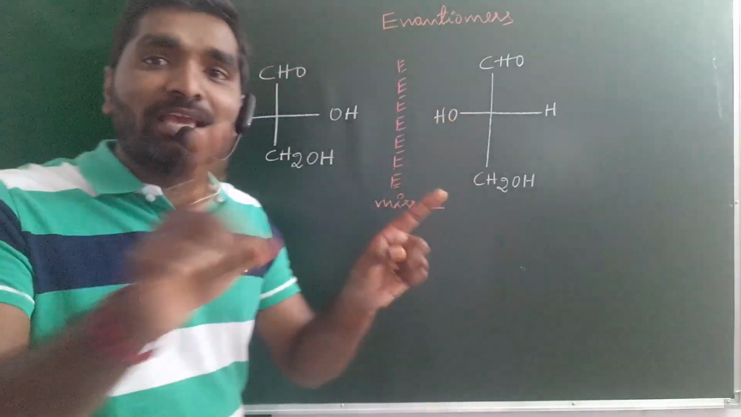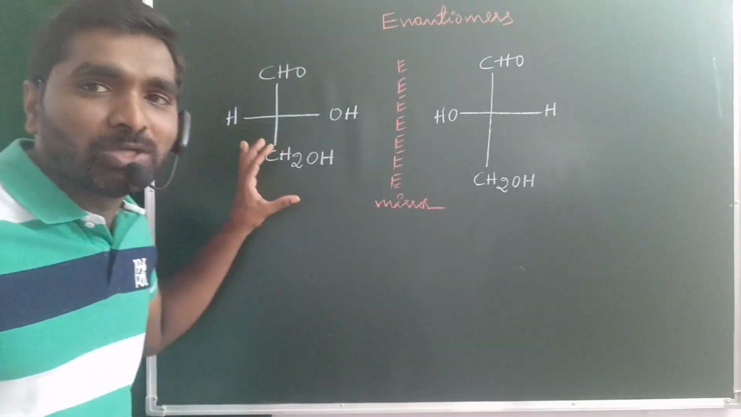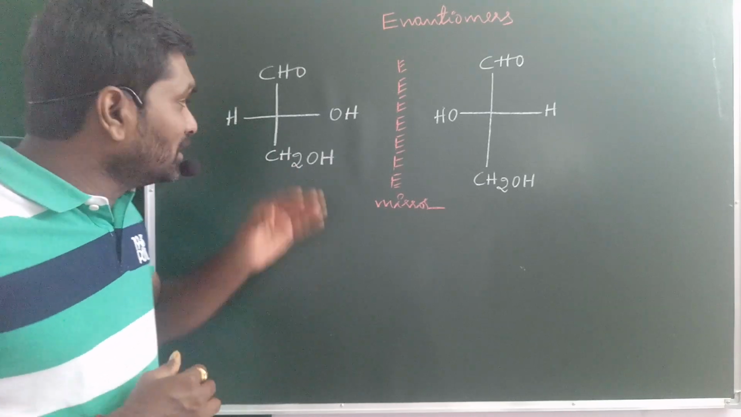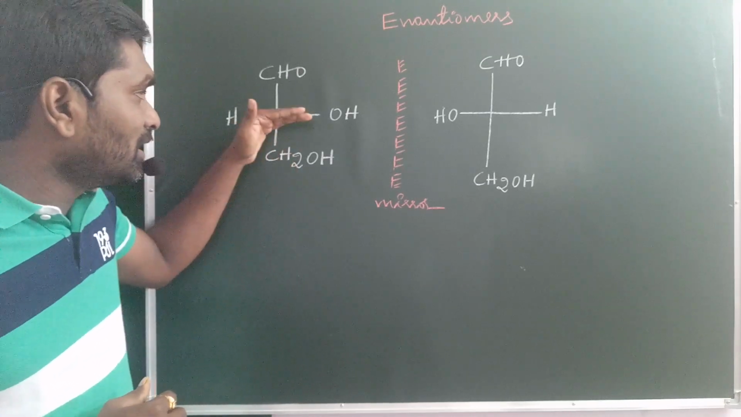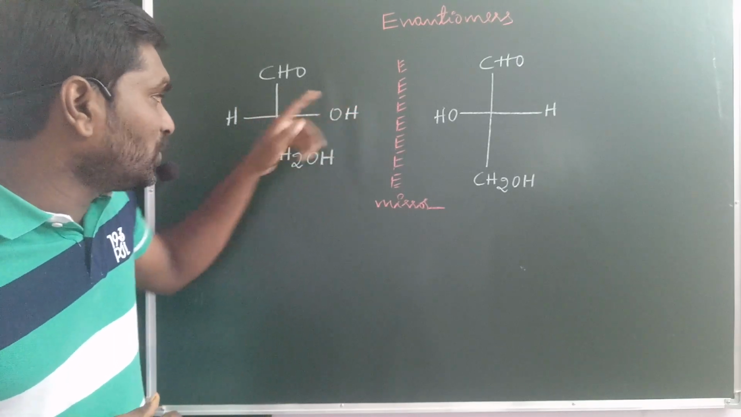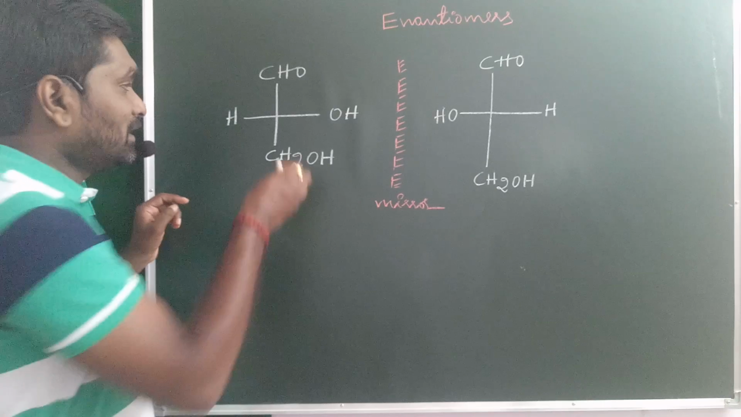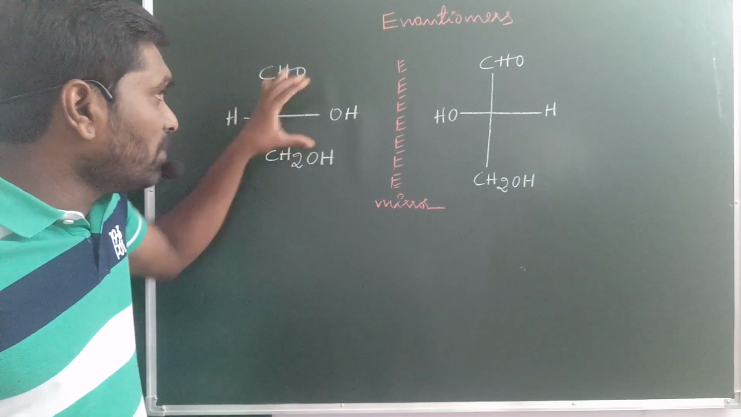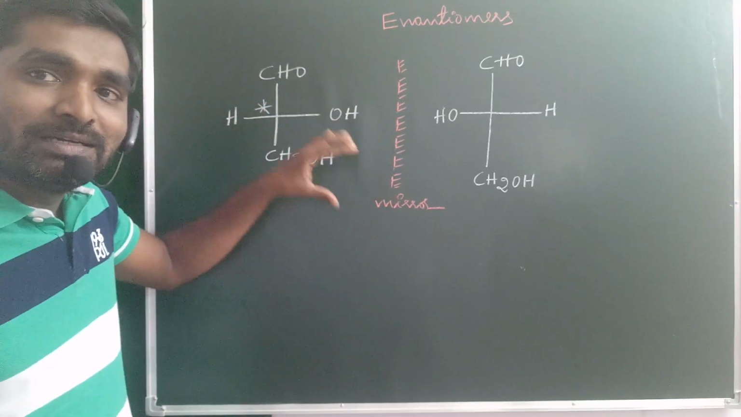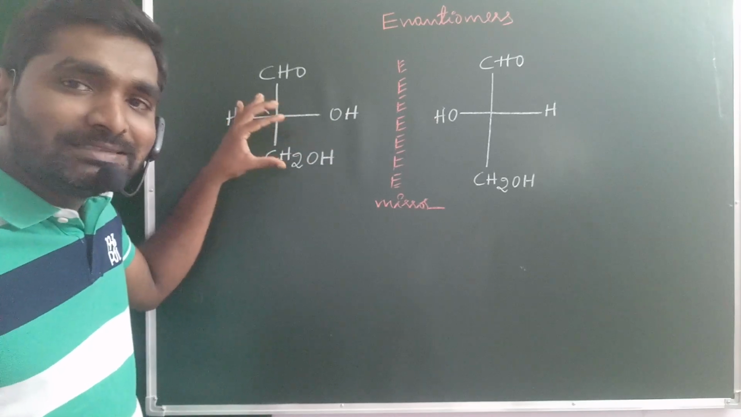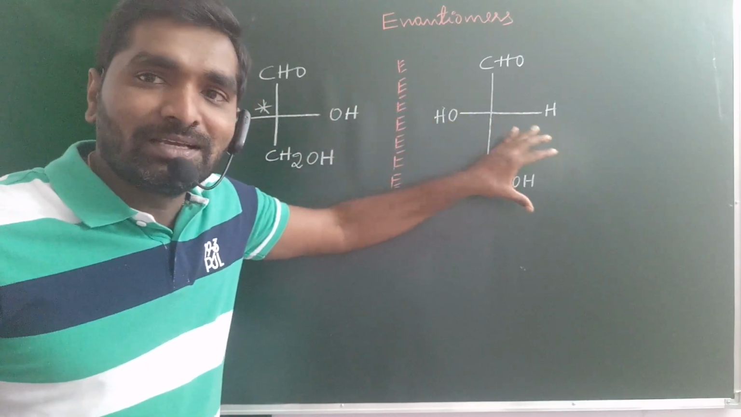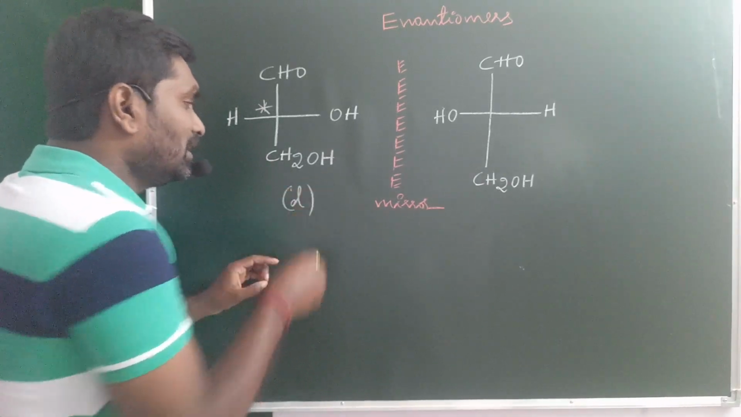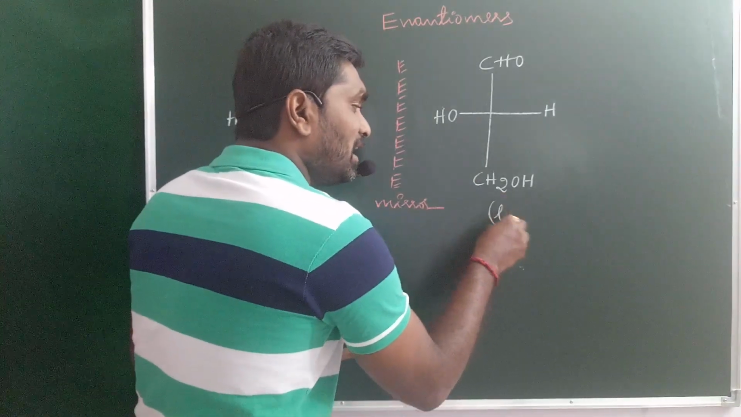The same explained with the chemical formula. Look at this one, the most familiar example, a glyceraldehyde molecule. The OH is present on the right side of the chiral center. So this one is the chiral center. This molecule may be placed in the mirror. The mirror image may be like this. This one is D-glyceraldehyde, and the mirror image is L-glyceraldehyde.